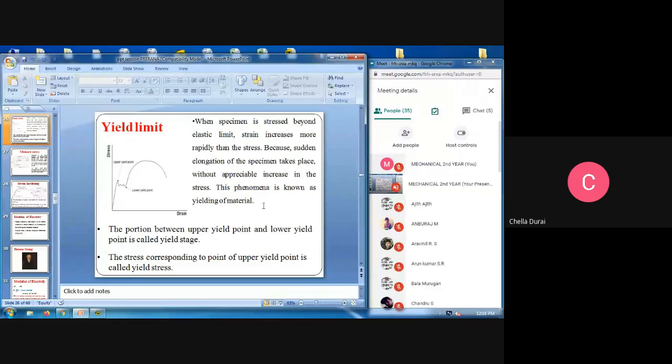The portion between the upper yield point and lower yield point is called the yield stage. You see the upper yield point and lower yield point. Beyond the elastic limit, if you apply the load, we will get the next level, that is called the yield limit. Therefore, there are two types of limit, the upper yield point and the lower yield point. Between these yield points, it is going to fracture. The stress corresponding to the upper yield point is called the yield stress.